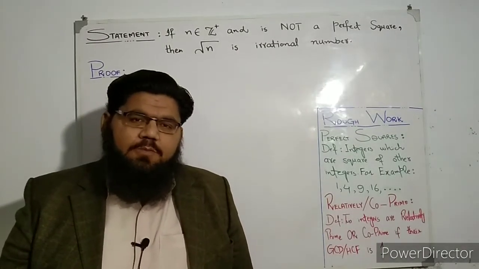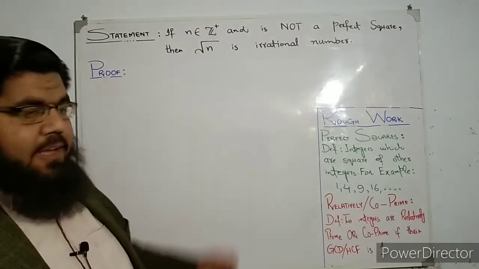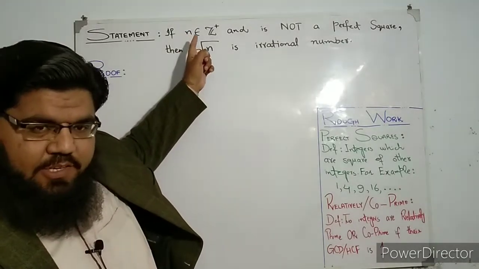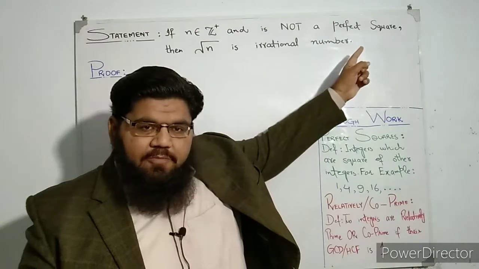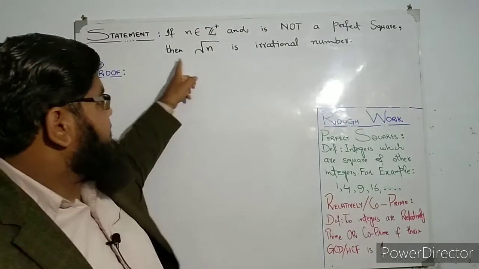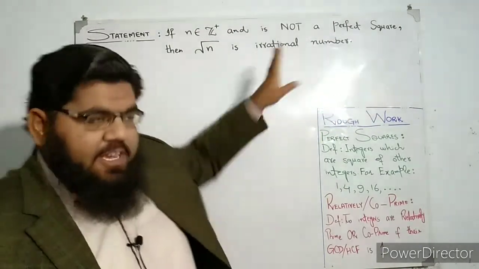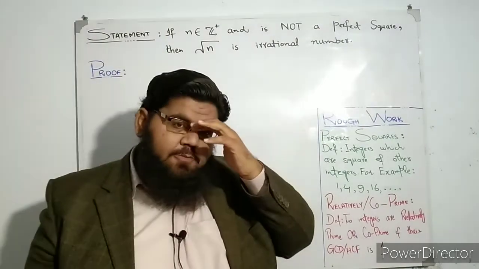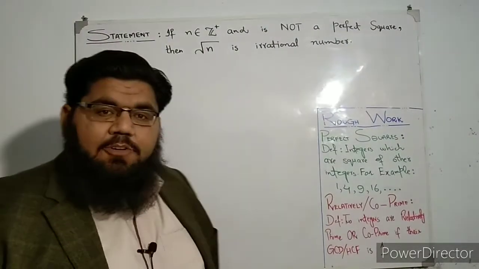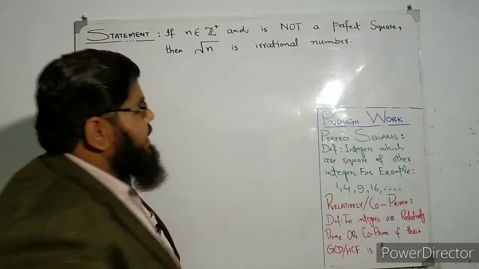So in today's lecture we are going to prove that if you have any positive integer which is not a perfect square, then square root n is an irrational number. Okay, this is what we need to prove. First of all, I would like to explain the terms that are written here.